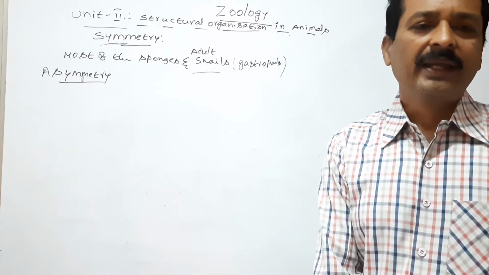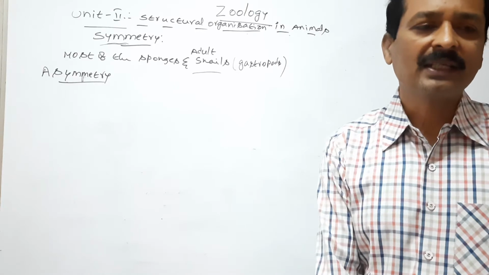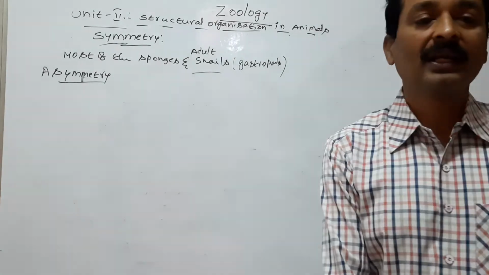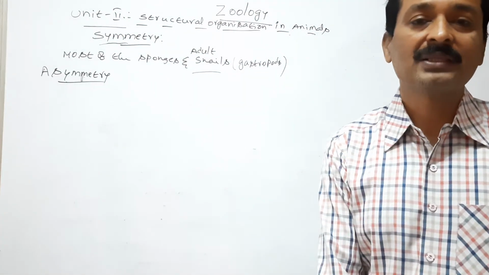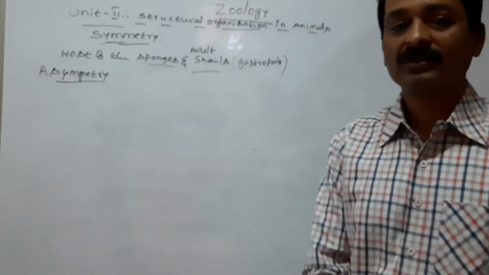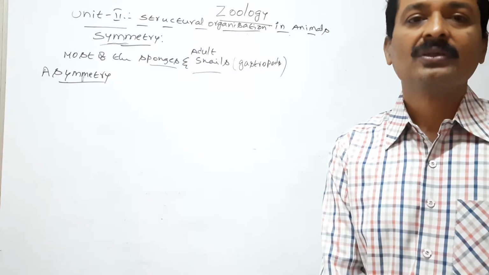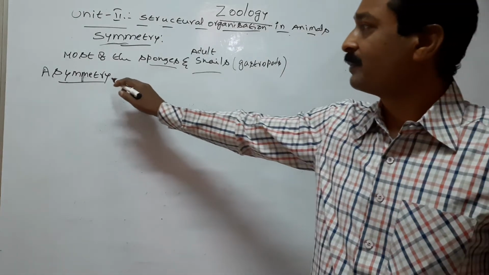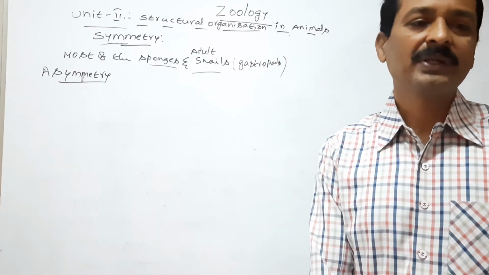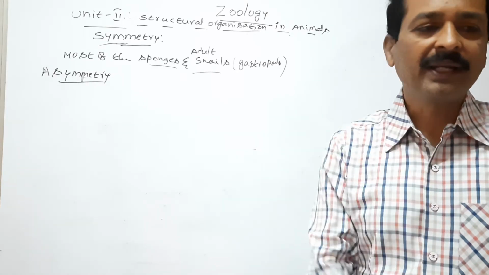In the asymmetrical animals, the body lacks a definite form. The sponges do not exhibit a definite form due to absence of symmetry.